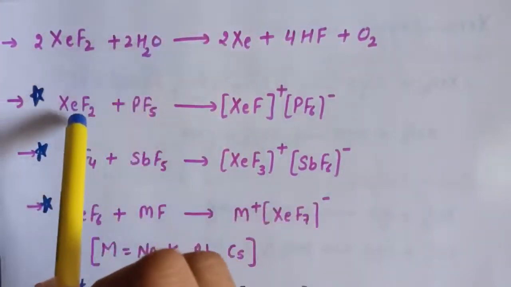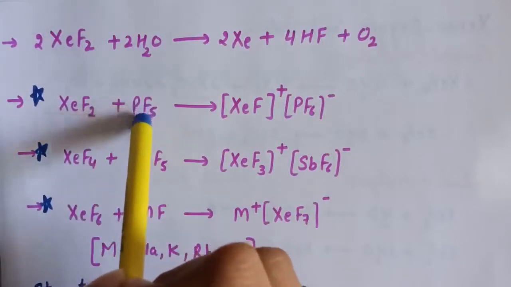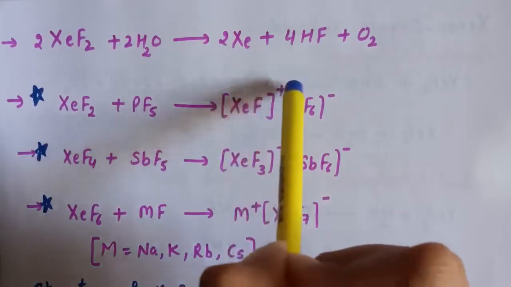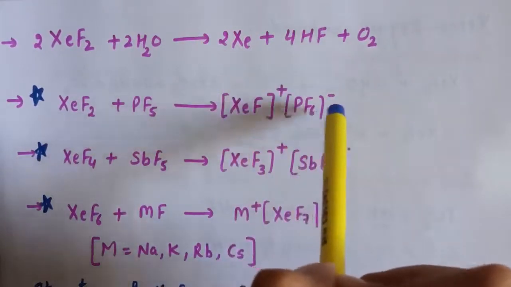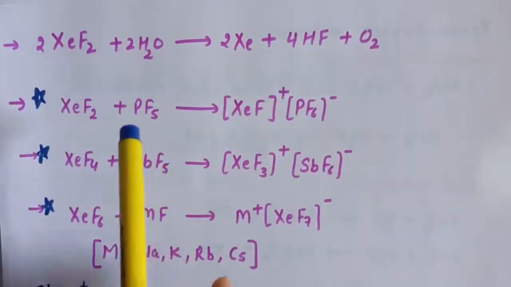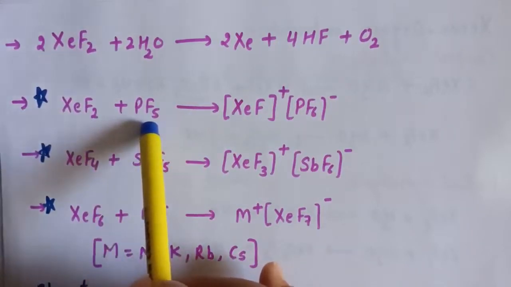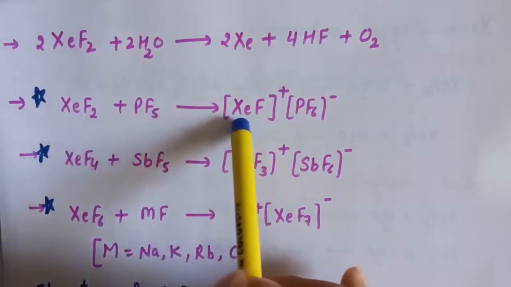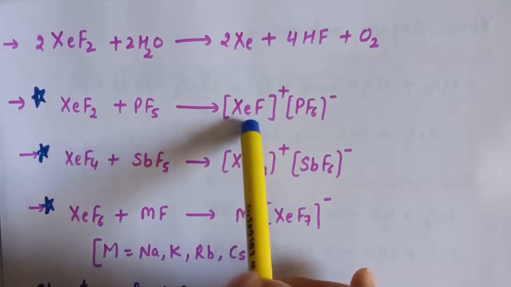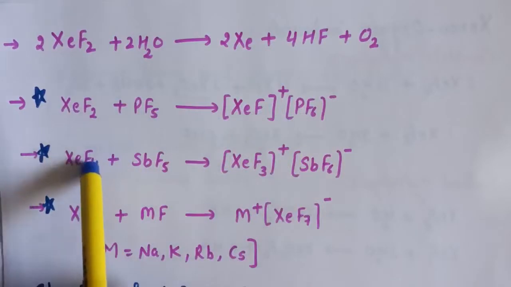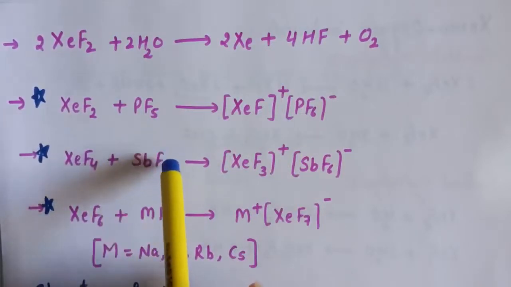Now the next reaction is xenon difluoride also reacts with phosphorus pentafluoride to give XeF+ PF6-. That is, xenon fluorides react with fluoride ion acceptors to form cationic species and fluoride ion donors to form fluoroanions. Next reaction is when we treat xenon tetrafluoride with SbF5.